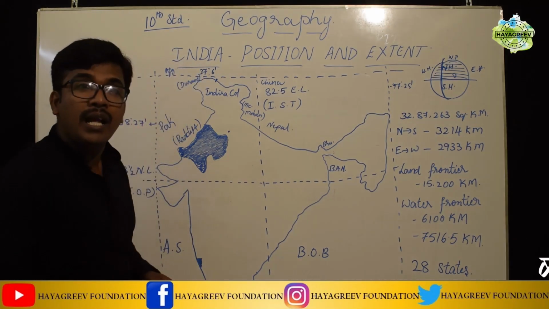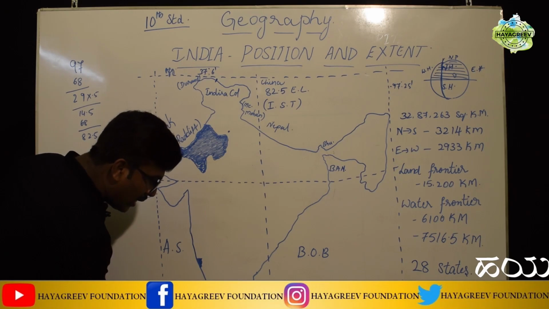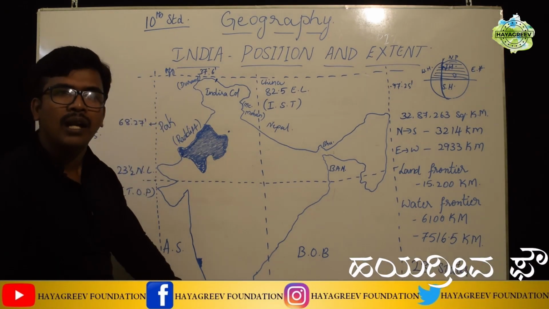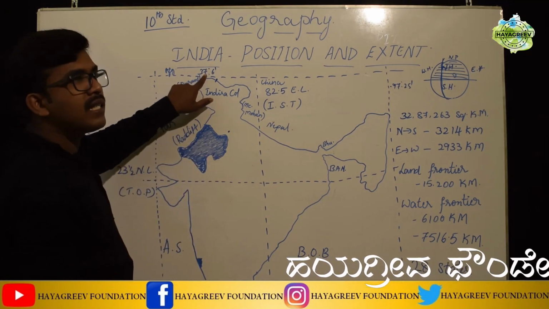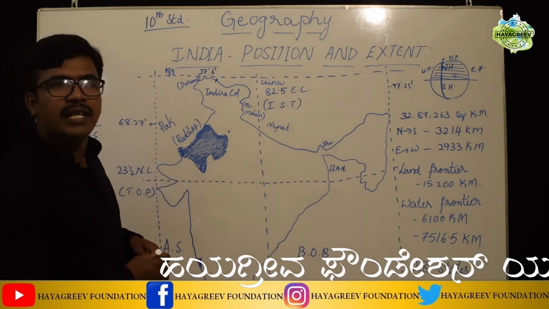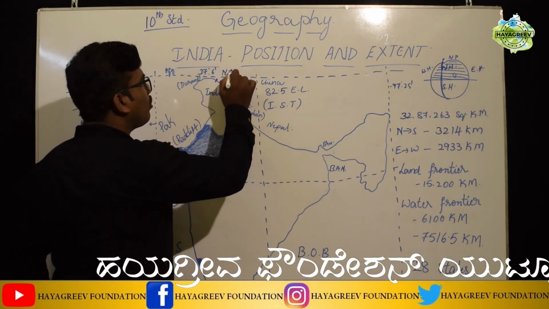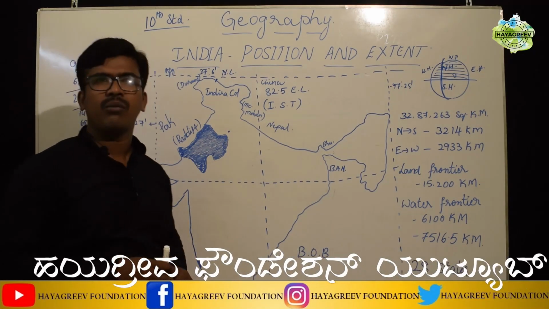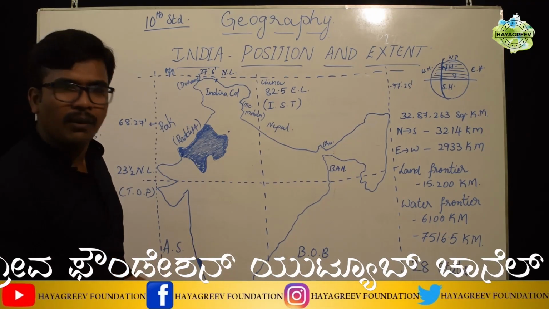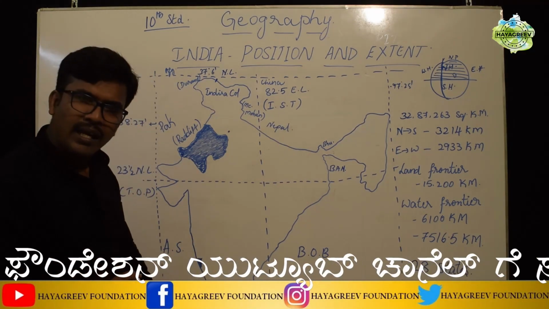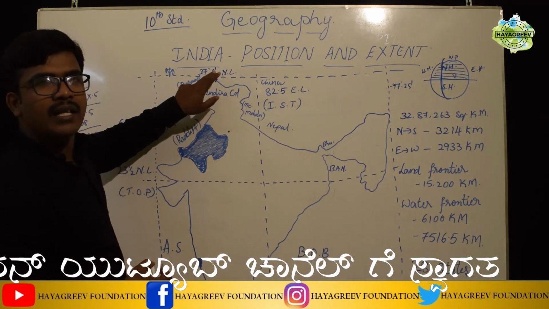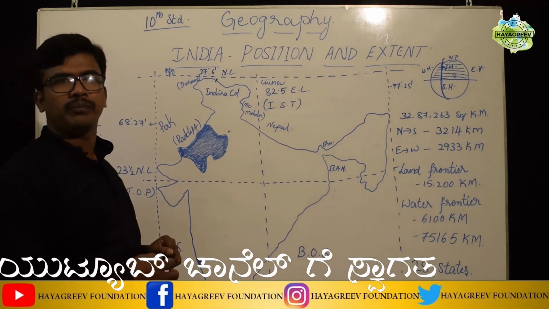India is located between 8 degree 4 minutes north latitude and 37 degree 6 minutes north latitude. In between these latitudes or parallels, our India is located. Again I'll repeat, India is located between 8 degree 4 minutes north latitude to 37 degree 6 minutes north latitude.